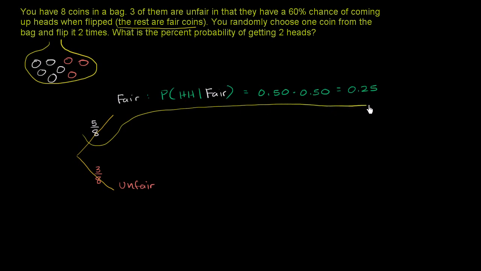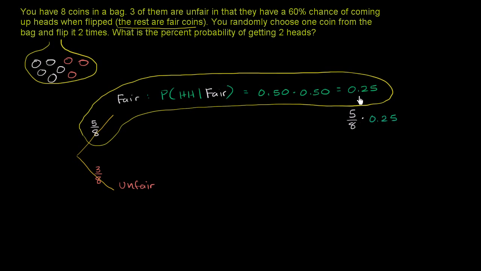The probability of this whole series of events happening, so starting with you picking the fair coin and then getting 2 heads in a row, will be, I'll write it this way, 5/8 times the 0.25. I want to make it very clear: the 0.25 is the probability of getting 2 heads in a row, given that you knew you got a fair coin. But for the probability of this whole series of events, you would have to multiply this times the probability that you actually got a fair coin.